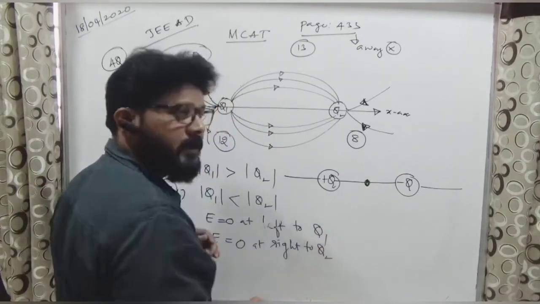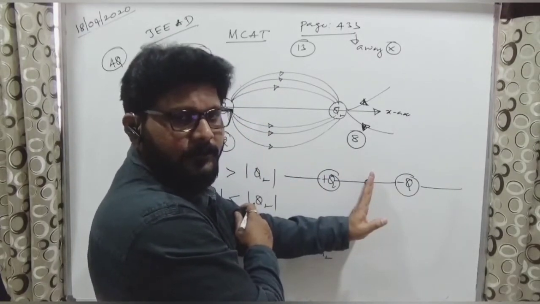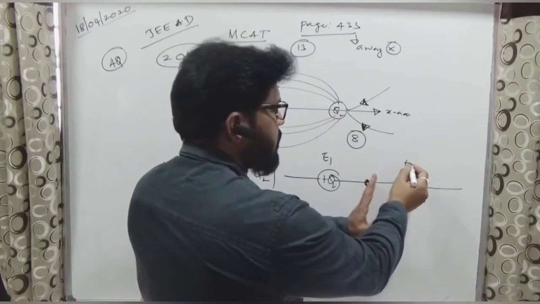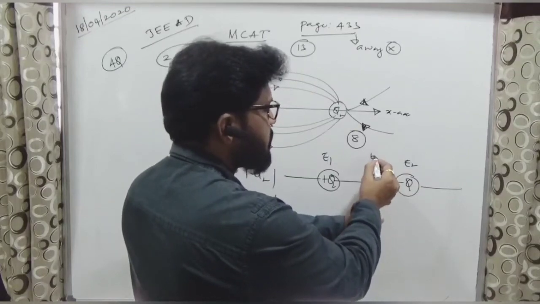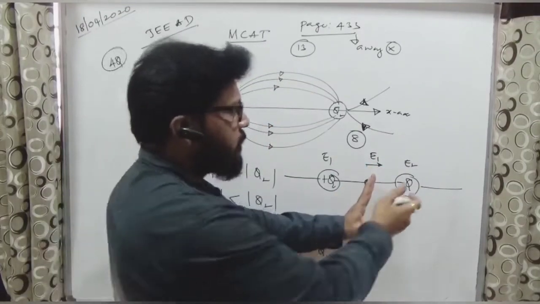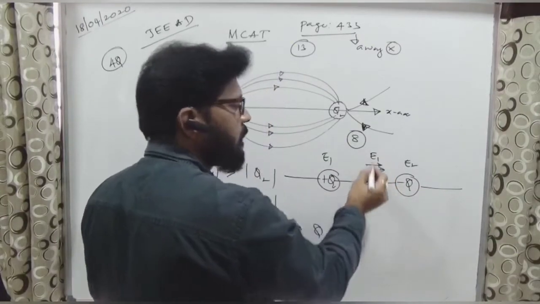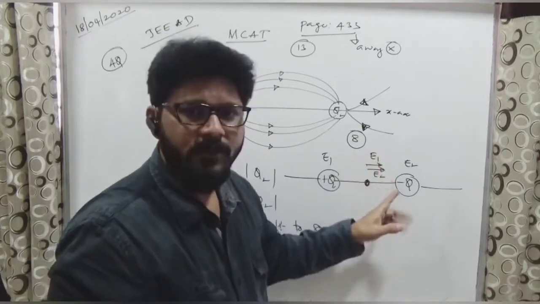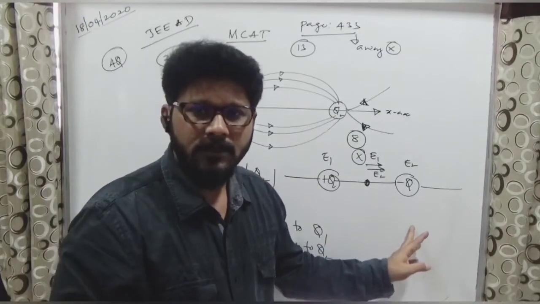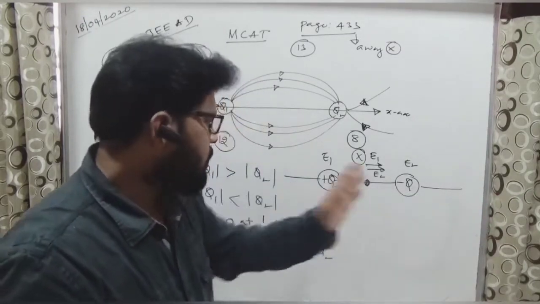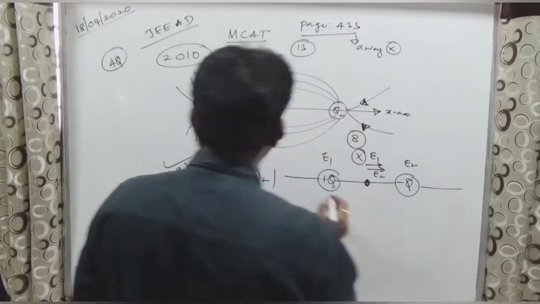Let me again recollect that information. If I take a point in between, for the positive charge, is the field away or towards? Let E1 be the electric field due to the first charge, E2 the electric field due to the second charge. It is away, which is E1. Next, for E2, is it towards or away? Towards. So the total will be E1 plus E2 added. That means there is no possibility of a null point in between the positive and negative charges. Outside, there is a possibility, towards the positive charge or towards the negative charge. So here there is no possibility